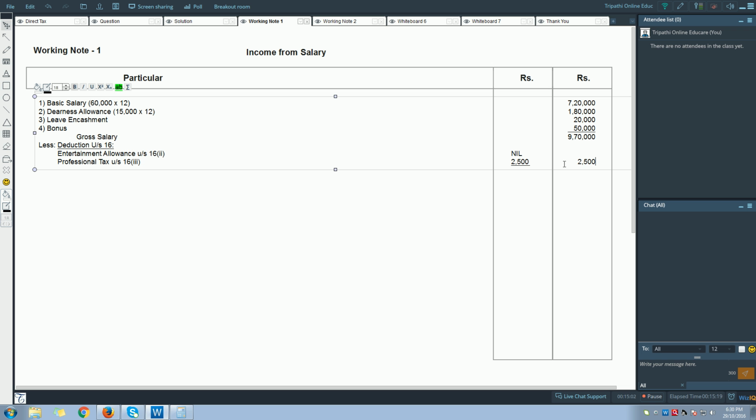So now if you take the total of this, the amount which you will get is 2,500. Now again you are going to subtract this from the gross salary.